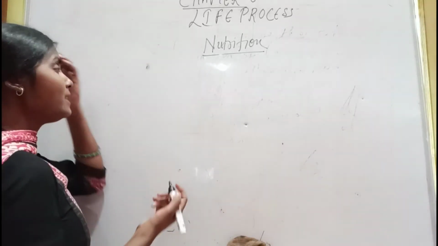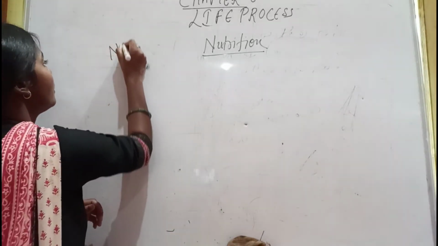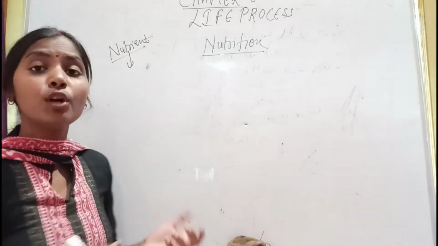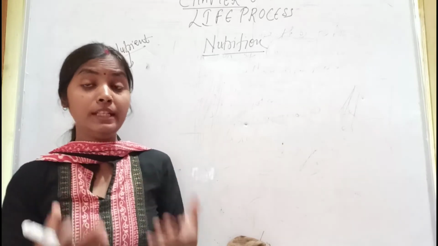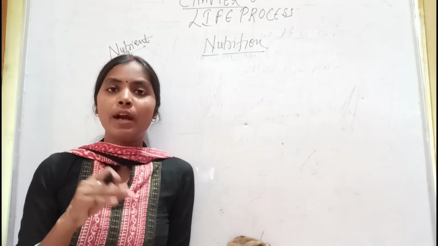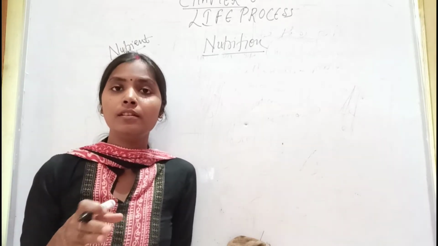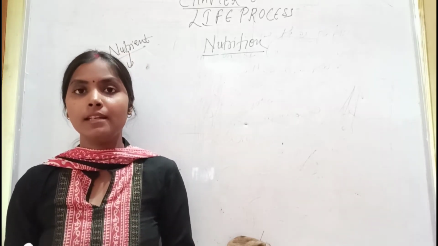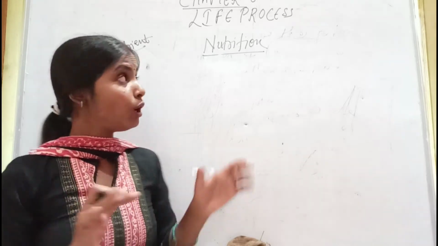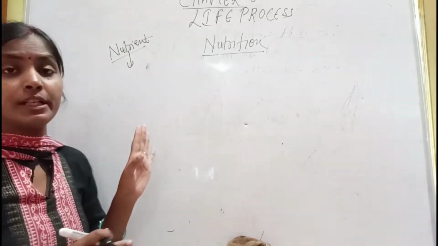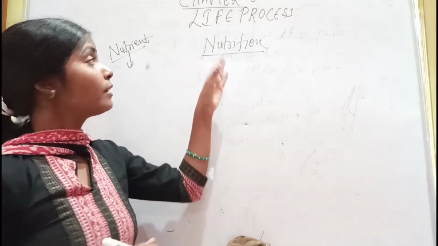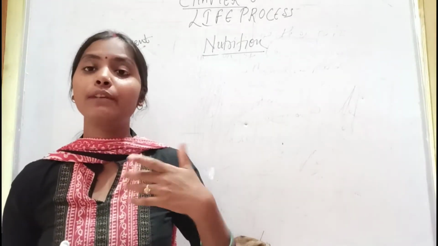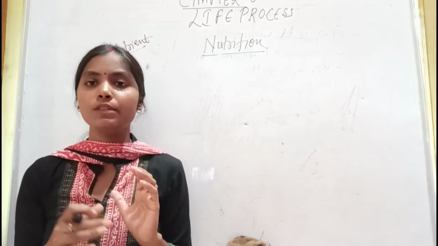First we will see what a nutrient is. Nutrient is what we eat, like carbohydrate, protein, minerals, vitamins from different sources, like vegetables, pulses, rice, wheat, all that. So, all these are the nutrients.